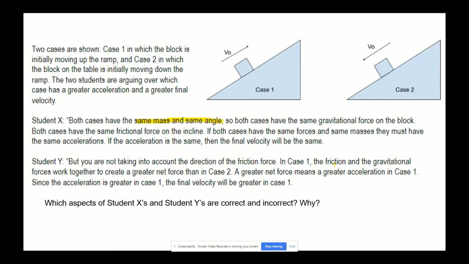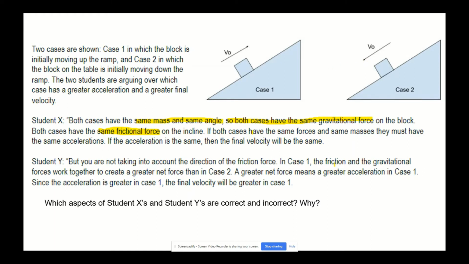I'm going to highlight this in yellow if it's true. And therefore, both cases have the same gravitational force. So that's also a true statement. Both cases have the same frictional force. This is true, I guess, kind of. The same magnitude of friction. Now, the direction is going to be different. This one on the way up has a friction going down, and this one on the way down has friction going up. Remember, friction always opposes the direction of motion.